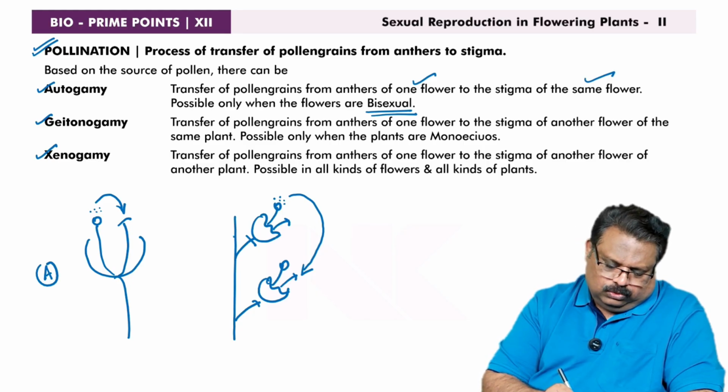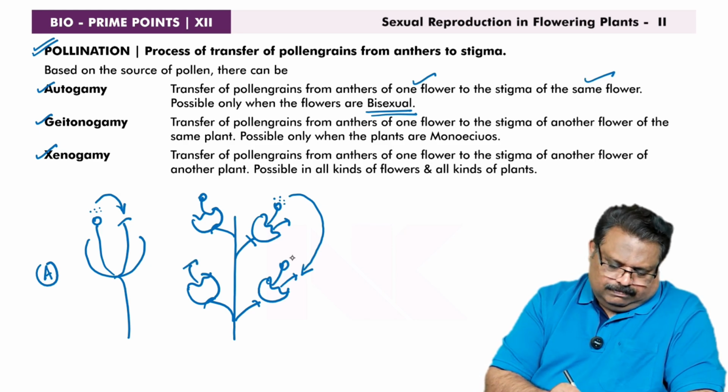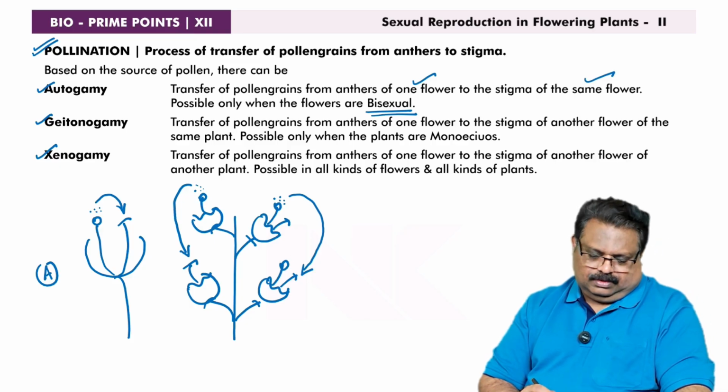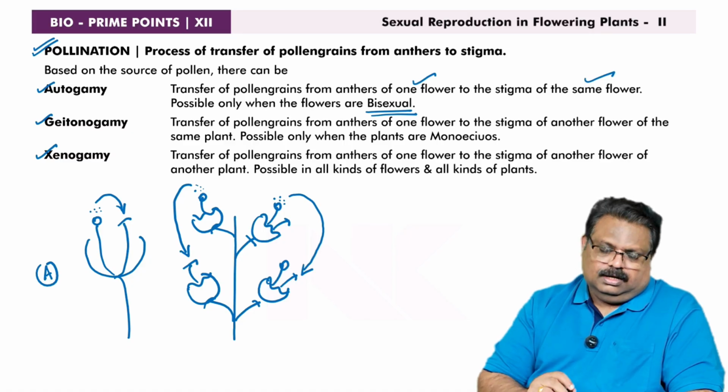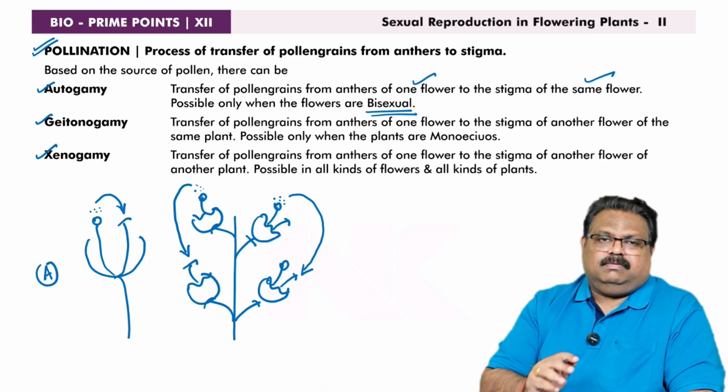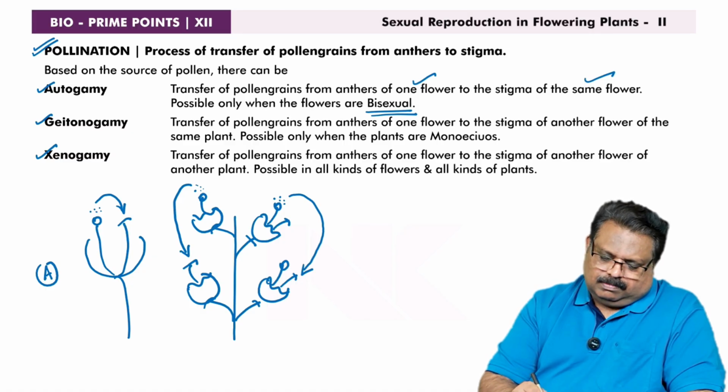Suppose in the same plant there are unisexual flowers. This is a male flower and this is a female flower. And if the pollen grains are transmitted from the male flower to the female flower of the same plant, that condition is also called geitonogamy. So for geitonogamy to happen, the flowers may be bisexual or unisexual, but the flowers must be present on the same plant. Transfer of pollen grain from anthers of one flower to the stigma of another flower of the same plant is called geitonogamy. It is possible only when the plants are monoecious.